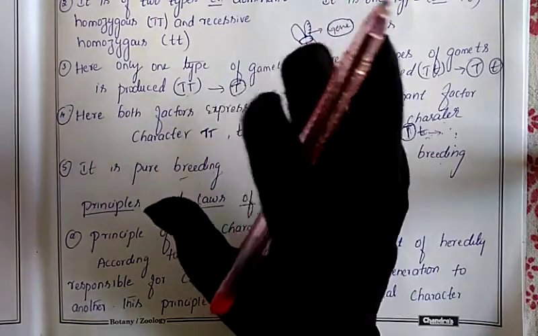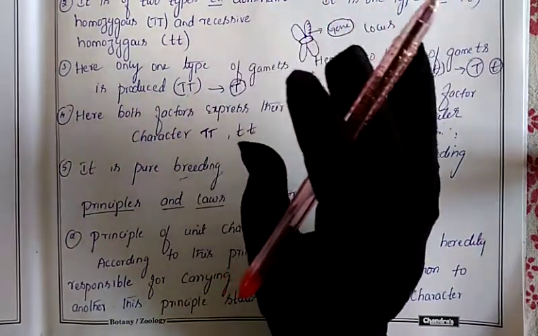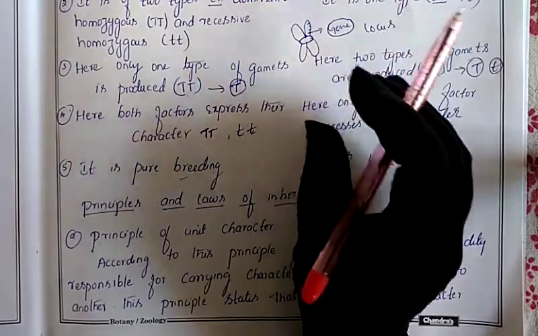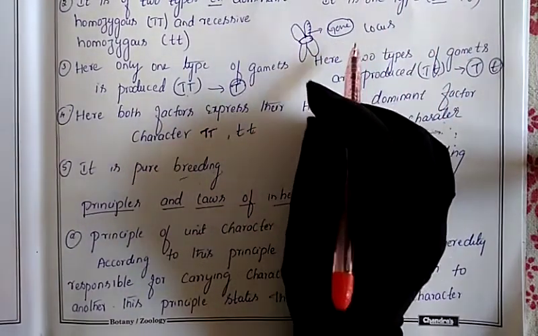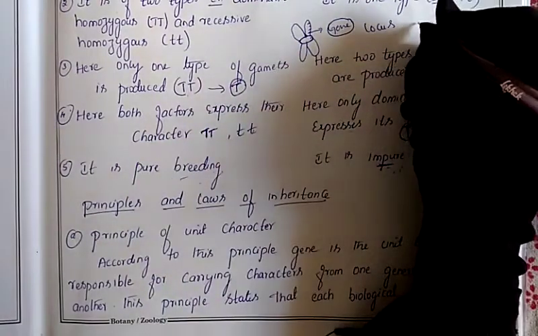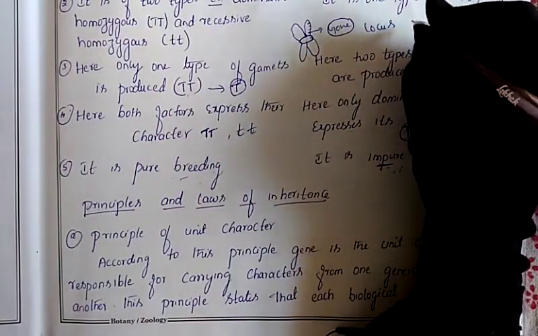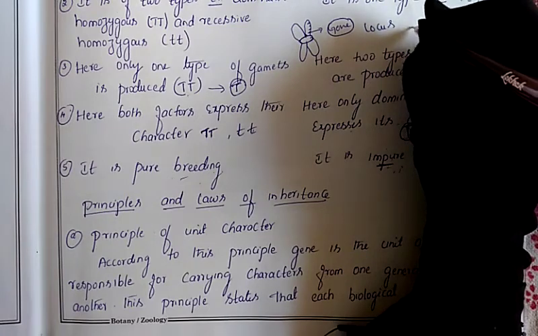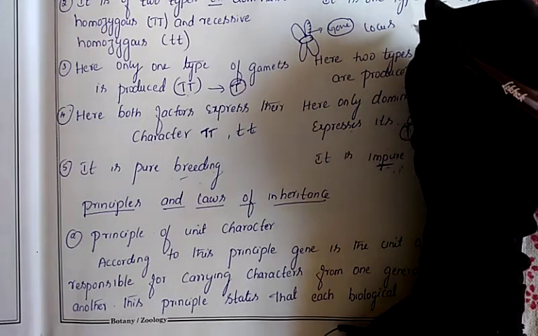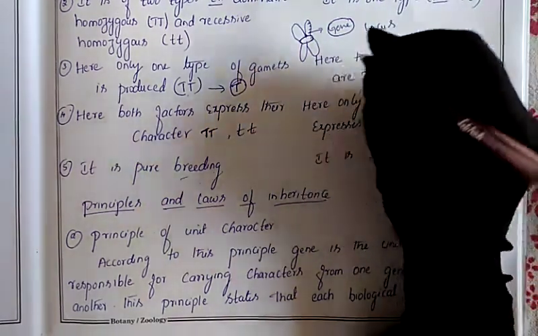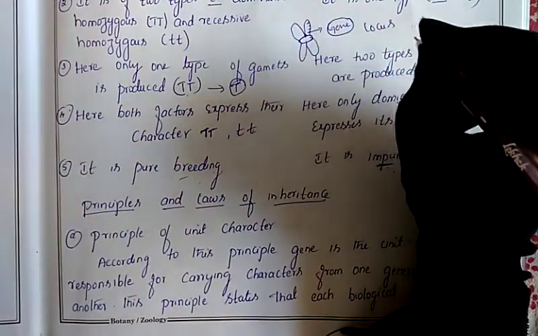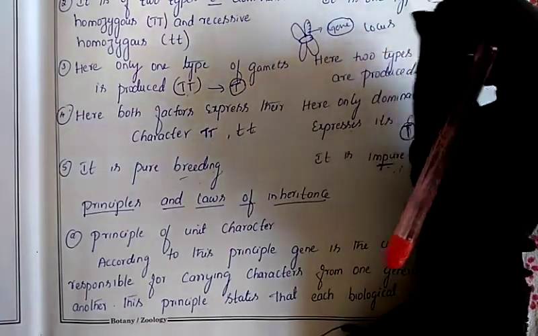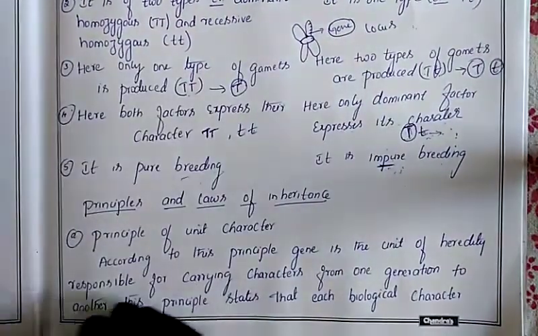The characters which appear outside the body we call the phenotype, and the genes which hold those characters we call the genotype. And genes are always represented in the form of alleles, using capital letters and small letters. Capital letters indicate dominance, and small letters indicate recessiveness. All these things we discussed in our previous class.